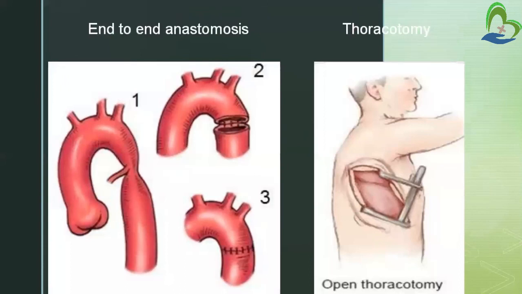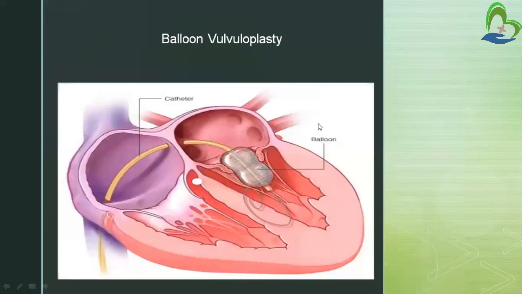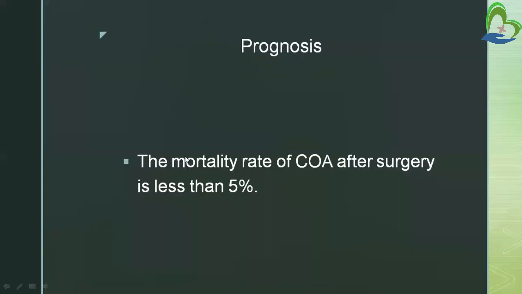See in this picture, this is the picture of end-to-end anastomosis. First we can see that the surgeon will resect this narrow part and join the other two parts with end-to-end anastomosis. And this is the picture of thoracotomy. Then this is the picture of balloon valvuloplasty. In this, with the help of cardiac catheterization, a catheter is passed to the place where the narrowing is present, and with the help of a balloon, they are opening or enlarging the part.